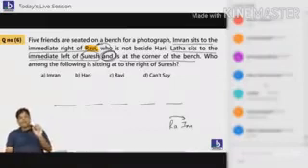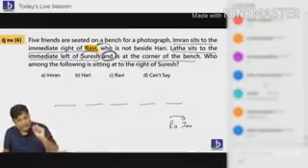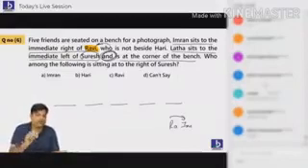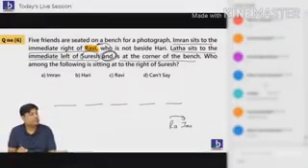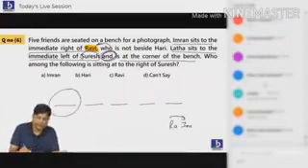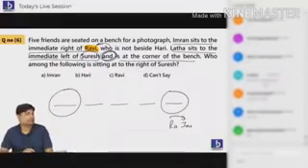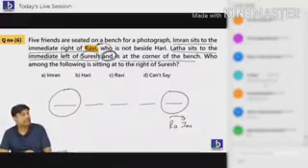Lata sits to the immediate left side of Suresh and is at the corner of the bench. Tell me, who is at the corner? Lata. Lata is at the corner of the bench. So Lata is at the corner. Students, there are 2 corners. It can be extreme left also, it can be extreme right also.